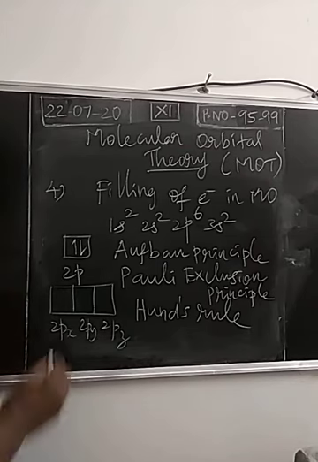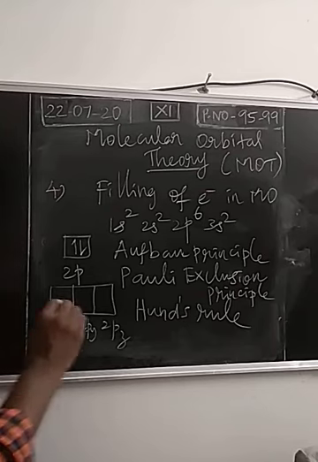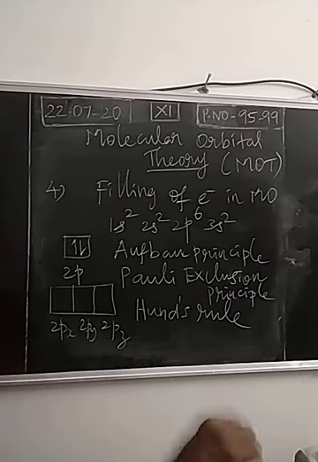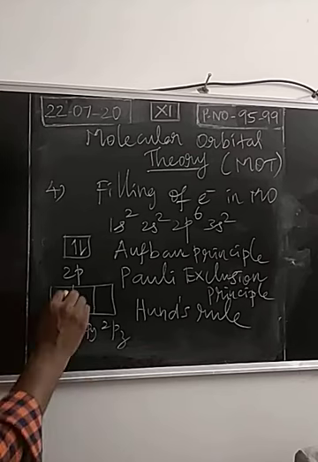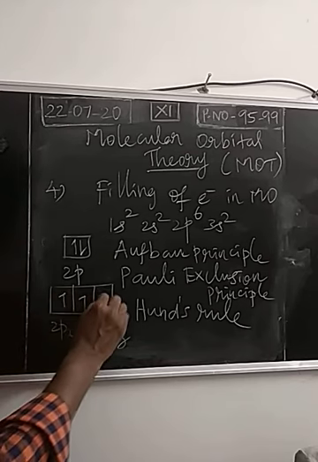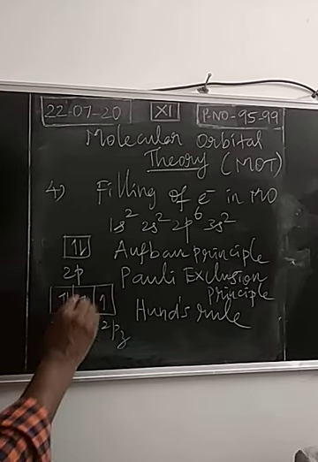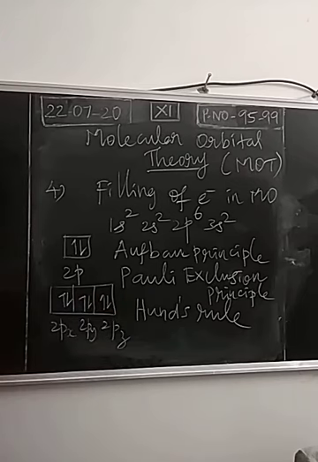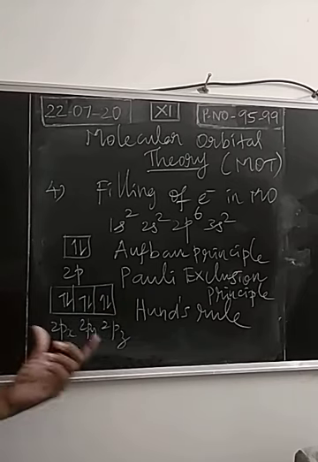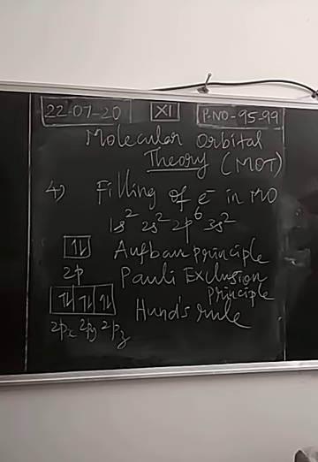According to Hund's rule, first each orbital will be occupied by electrons singly. First, one electron will occupy each orbital, then only pairing will take place. So first electron, second electron, third electron, fourth electron, fifth electron, sixth electron. So this is the filling order of electrons in degenerate orbitals. This is called Hund's rule. In the other lessons we will discuss in detail.